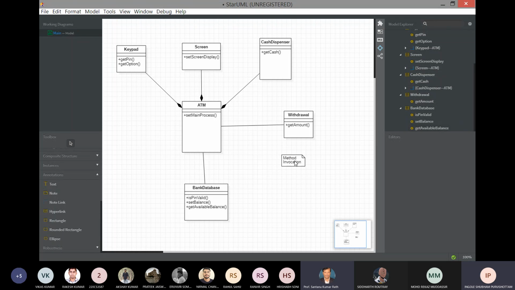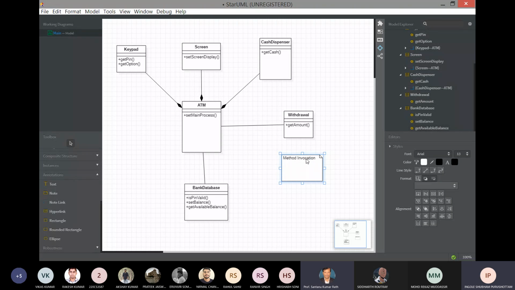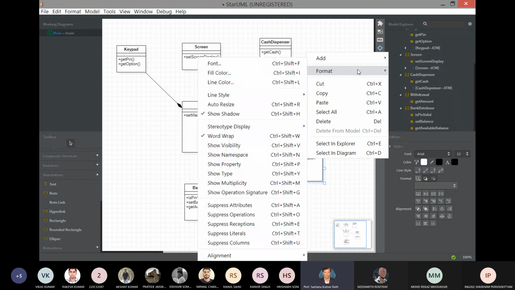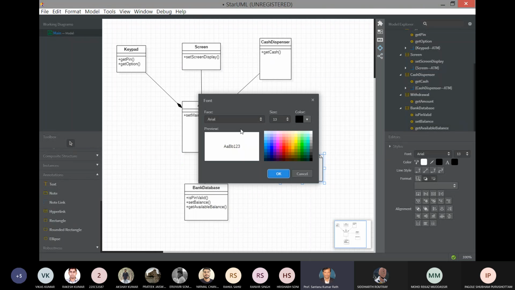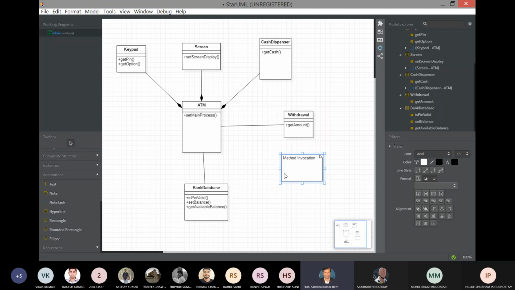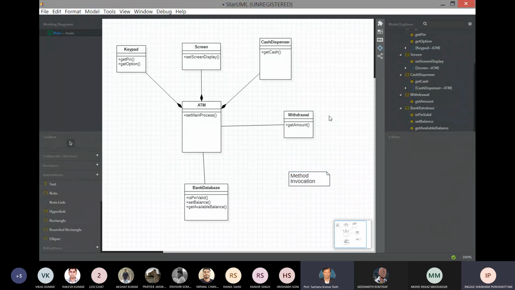Here there is a concept called method invocation.